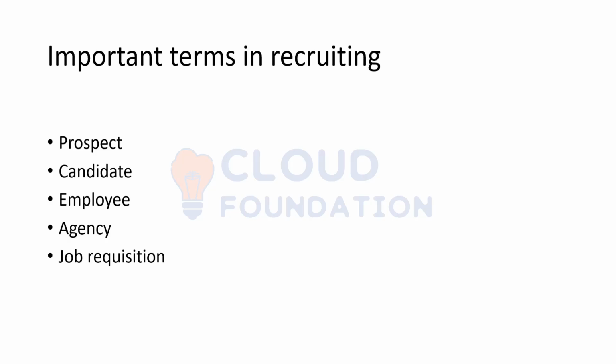So he is under the job application process. Employee is a person who is considered ready for hire and who is part of the organization now. He is onboarded. Agency is a third party system which makes a bridge between the prospects and the recruiters who are looking out for the suitable candidates. So agencies are third party vendors.